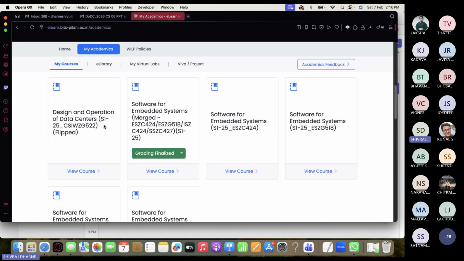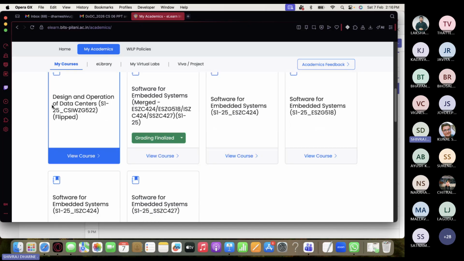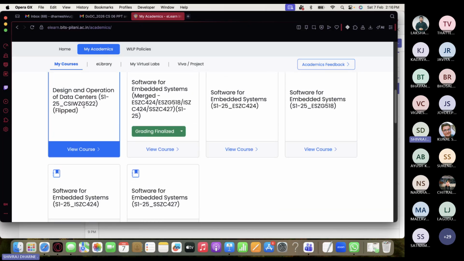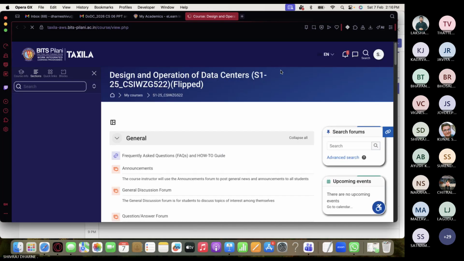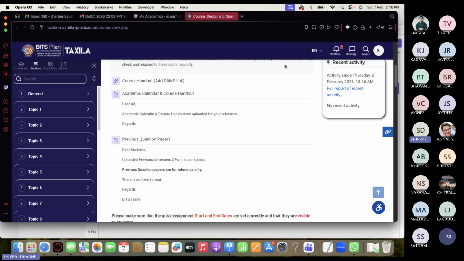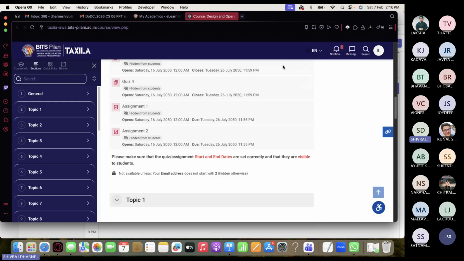This is one of the courses, Design and Operation of Data Center. If I go inside, I should be able to see a button where you can upload, or edit on. So I'm not able to put my presentations here.